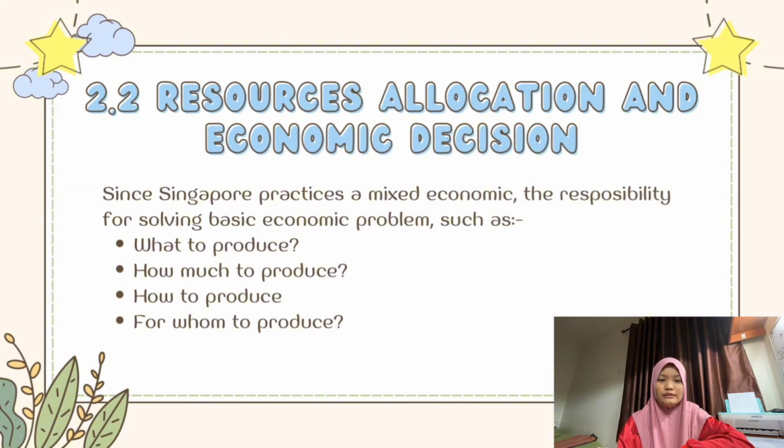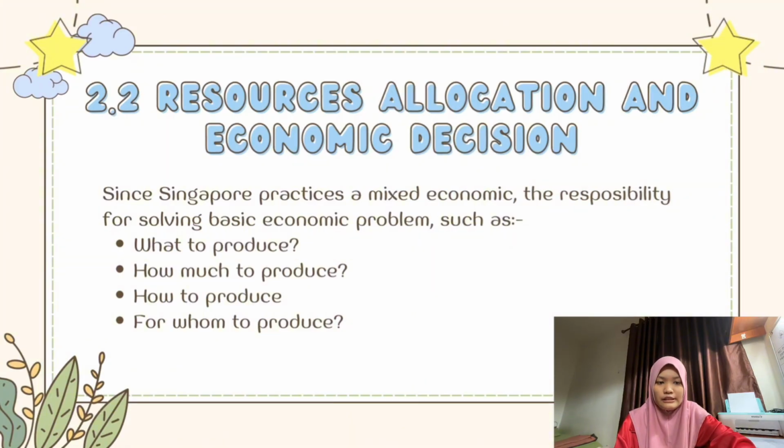2.2 Resource Allocation and Economic Decisions. Since Singapore practices a mixed economic system, the responsibility for solving basic economic problems is shared between individuals and the government. These basic economic problems include what to produce, how much to produce, how to produce, and for whom to produce. First, what to produce.